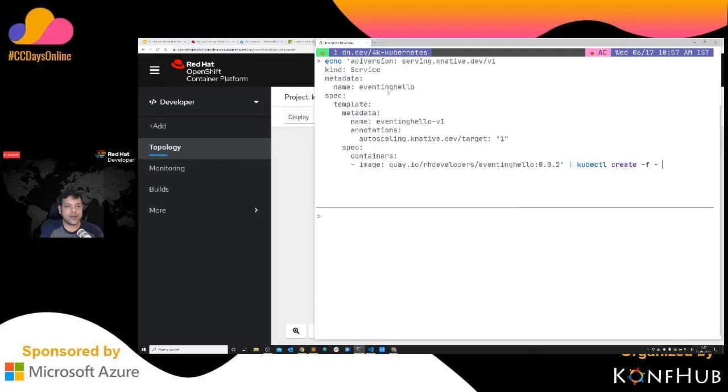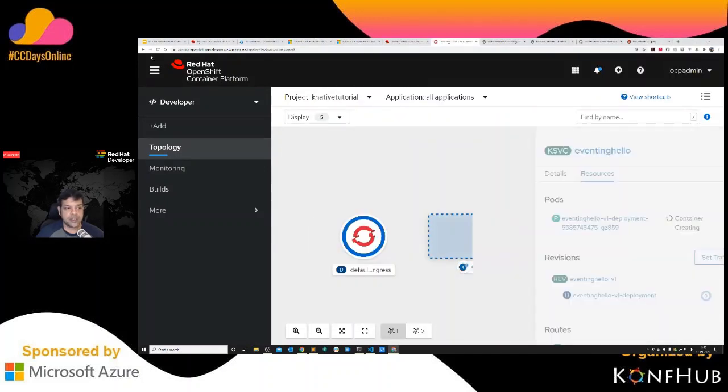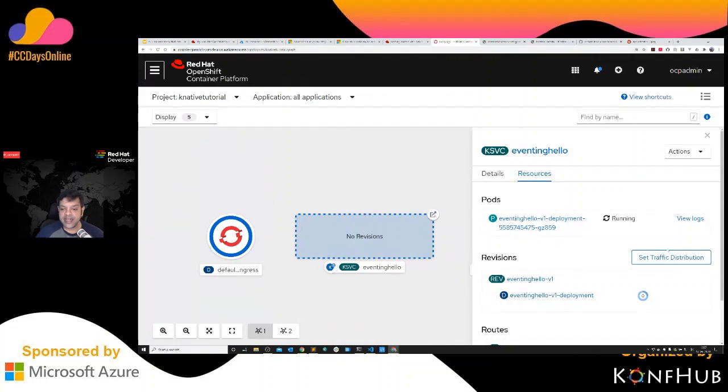So what I'm basically doing is creating a new Knative service, serving.knative.dev is the API version of this. And then I'm just adding the image here. The image that needs to be deployed right here is going to be the same image which we deployed earlier as a raw image for the first demo. I'm going to use the same demo right now, and then I'm going to say create right there. Right now, you see this operation is getting created. It's creating a container for you. The container is running for you right now.